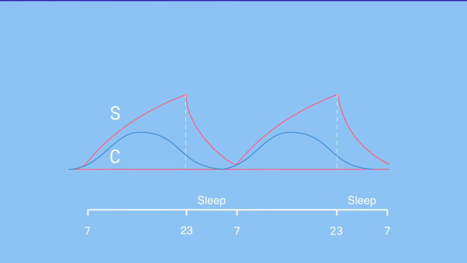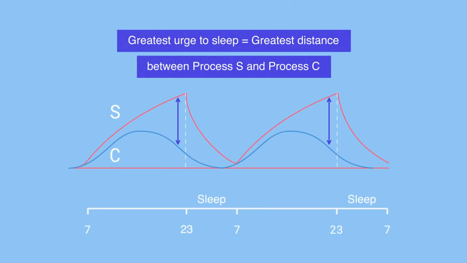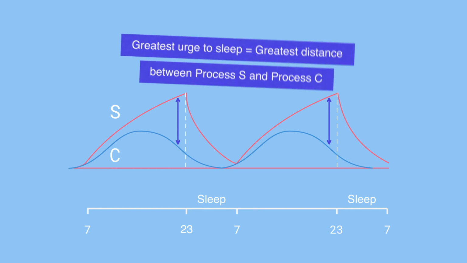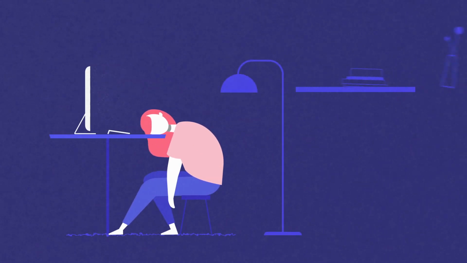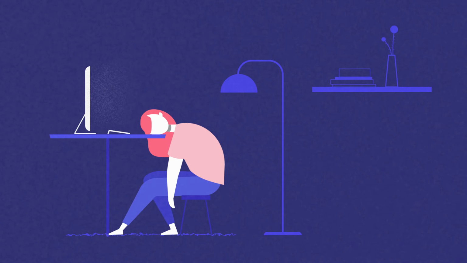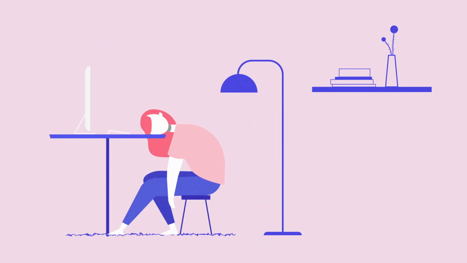Process S and process C work independently, but we get the best sleep when they're working together with a constant push and pull between them. Unfortunately, there are times when the two processes get out of sync, and this can often lead to disrupted sleep. For example, if you work the night shift and have been awake for 24 hours, you may fall asleep quickly, only to be woken by your body clock a few hours later. In other words, process S is ready to go to sleep, but process C wants to be awake.